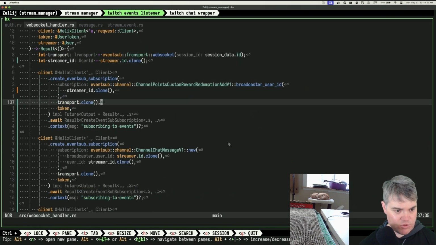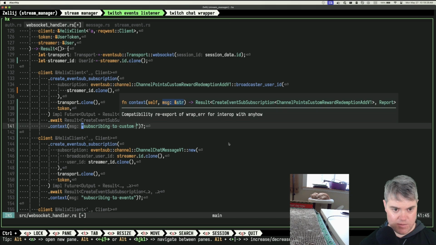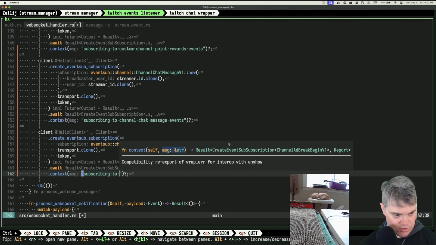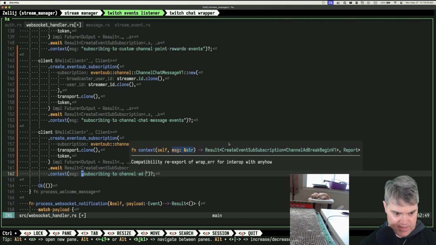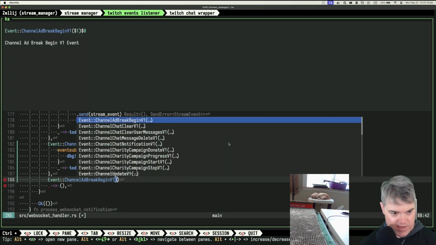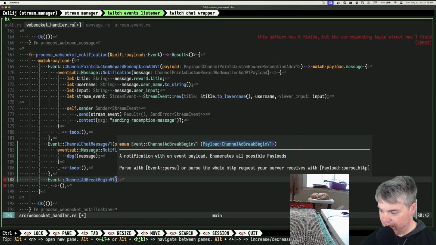So this is subscribing to custom channel point reward events, subscribing to channel message events, subscribing to channel ad break begin events. Okay, event channel ad break begin v1, and then I'm gonna also do the timer, I think, and then I think I need an ad break end, don't I? Another event for that.